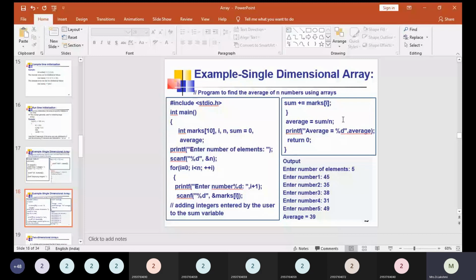When you look at the output, enter number of elements. Here 5 elements are entered. So what are the 5 elements? Enter number 1, enter number 2. These will be displayed through this printf statement: 45, 35, 38, 31 and 49. And finally the average value is 39. So the output is going to be 39. So this is the next example given for understanding the single dimensional array.